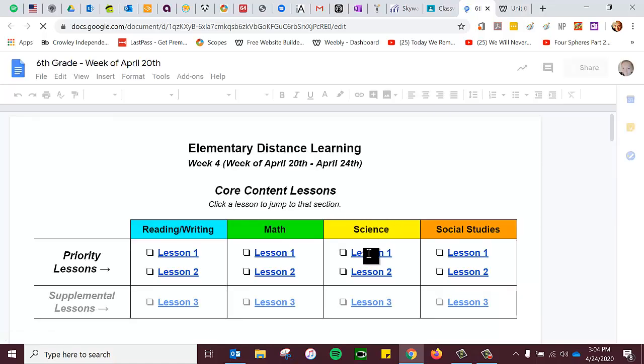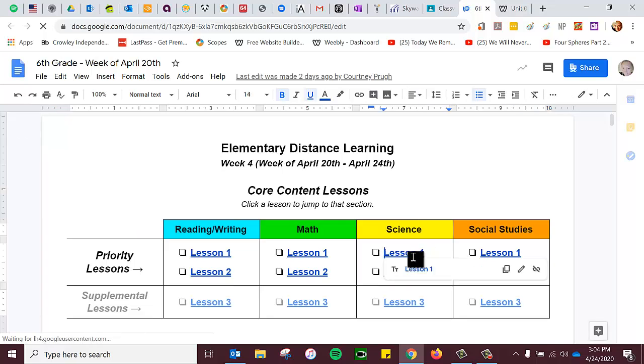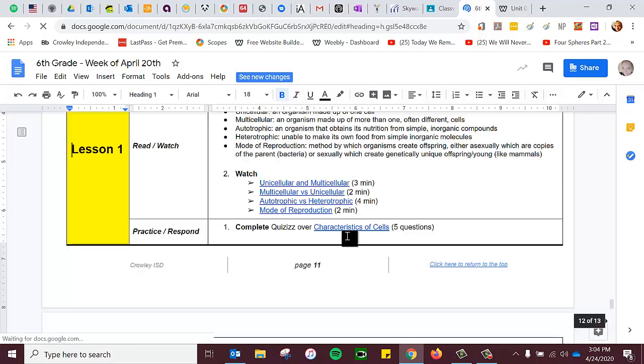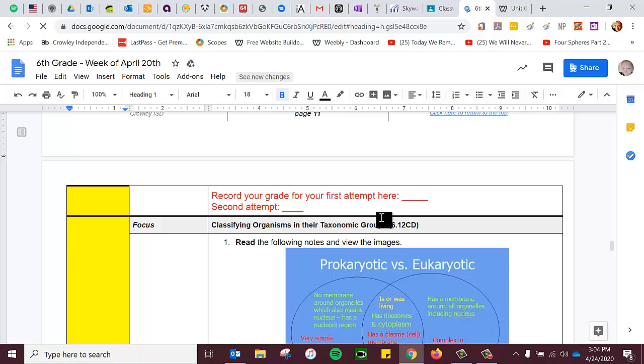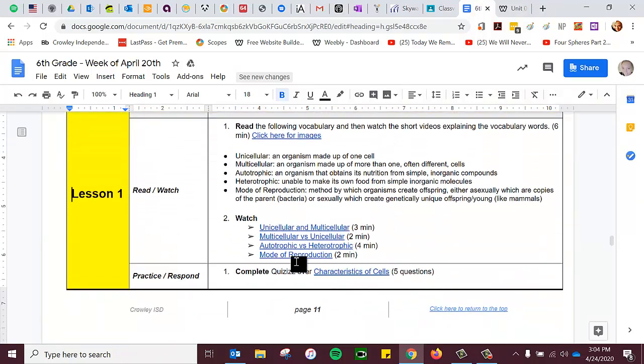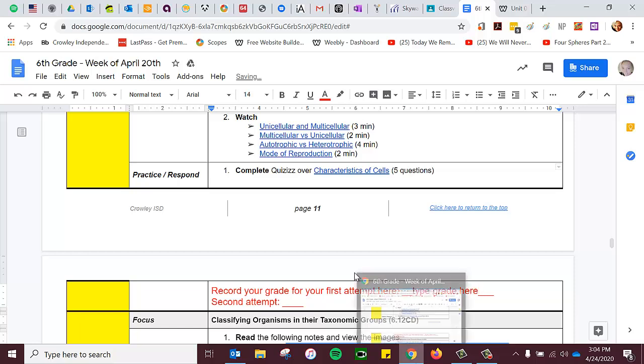In the document this week, you had a fill in the blank that you needed to do. That fill in the blank is actually what was being scored. You have scores right here that you need to put in on this quiz. Just put your first attempt grade here, and type your second attempt grade here.